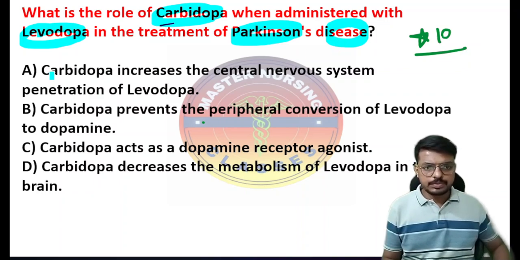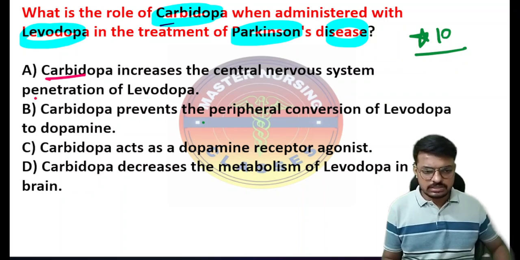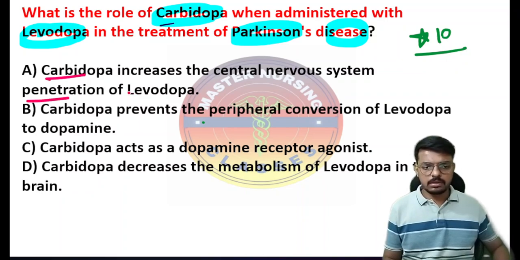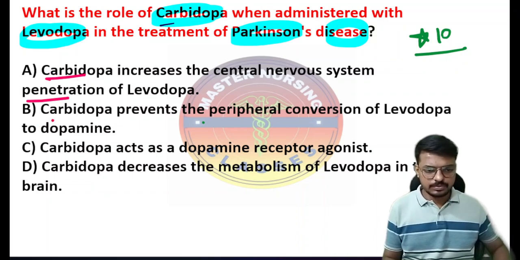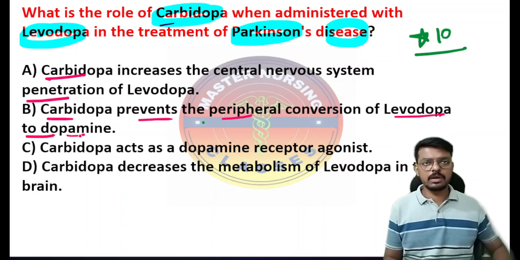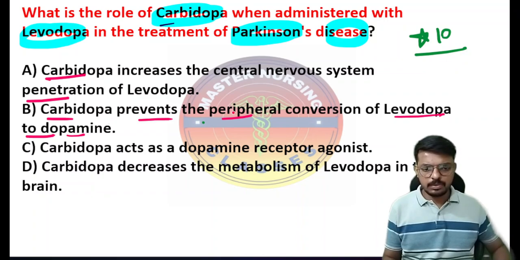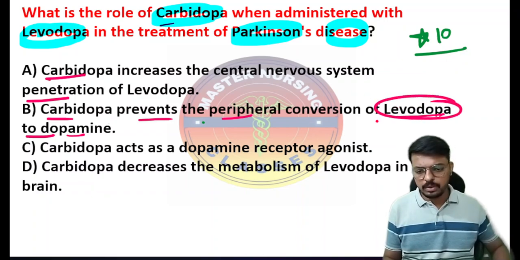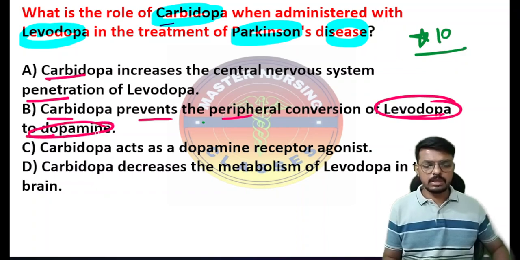Option A: carbidopa increases the central nervous system penetration of levodopa. What it is telling is that carbidopa helps to increase the penetration of levodopa. We will see how correct it is. Option B: carbidopa prevents the peripheral conversion of levodopa to dopamine. Here carbidopa is preventing the peripheral conversion of levodopa to dopamine. Is this correct? Let us discuss in the rationale.